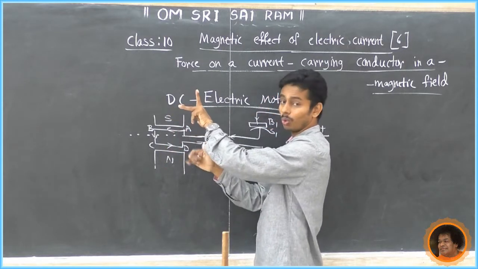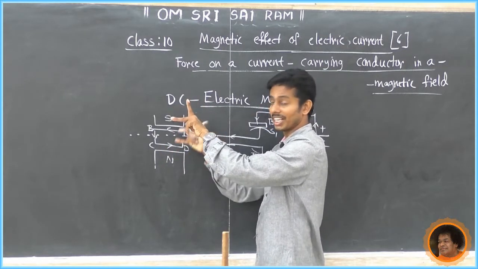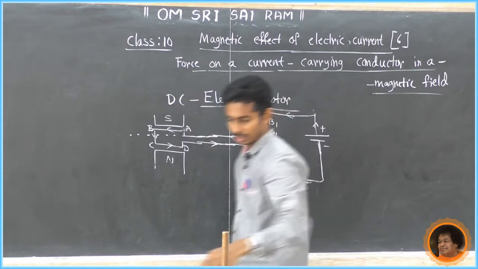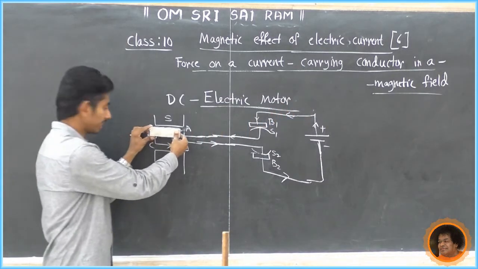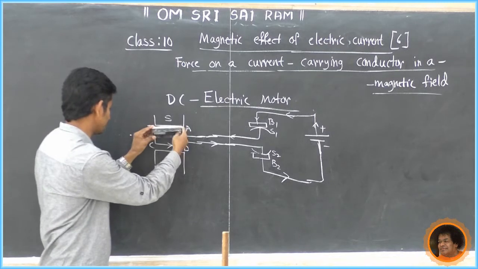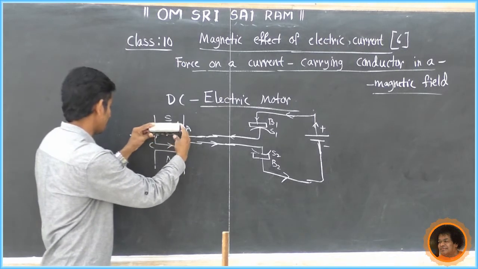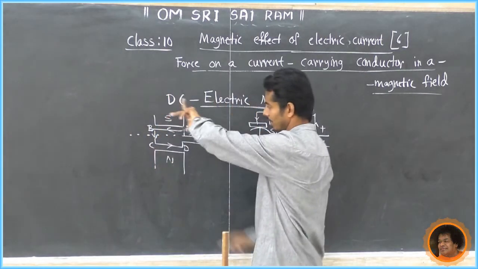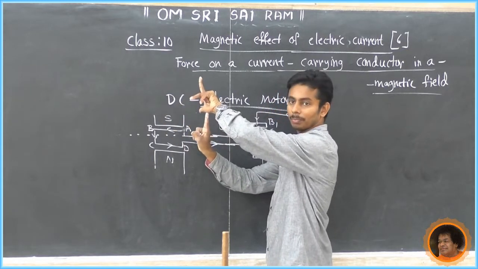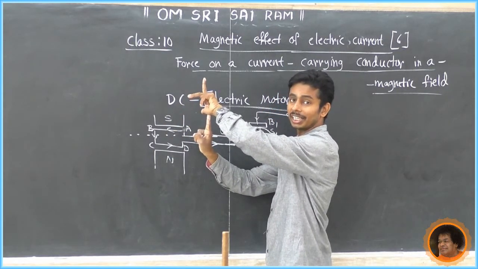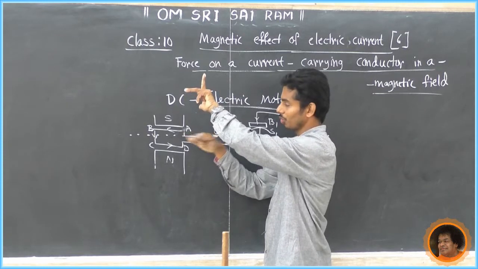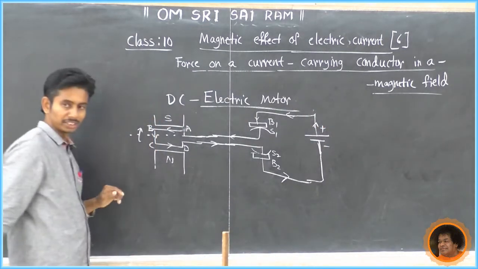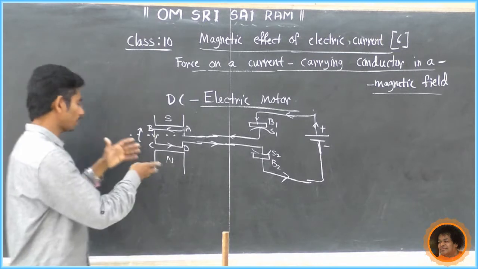Now tell me, how does this coil rotate, clockwise or anti-clockwise? Just look at this. If it is a coil, there are two types of rotation. One is like this, anti-clockwise, or it rotates like this, in the clockwise direction. Now current flows A to B. So with the middle finger and the thumb, which indicates the direction of mechanical force, it rotates clockwise. This is the direction. So in the first half cycle it rotates clockwise.